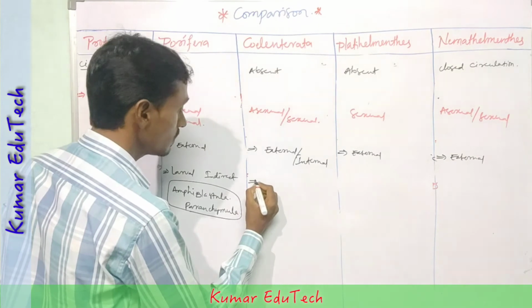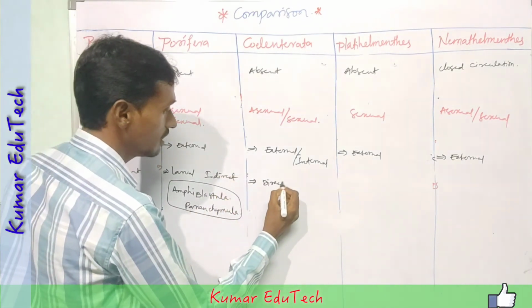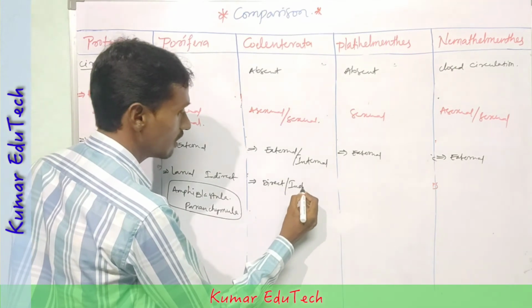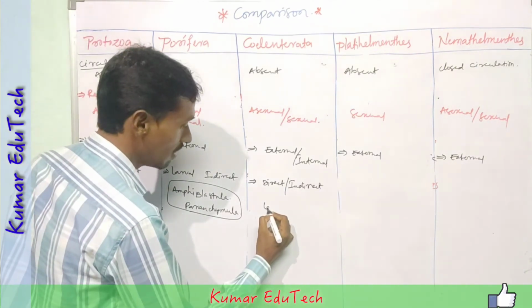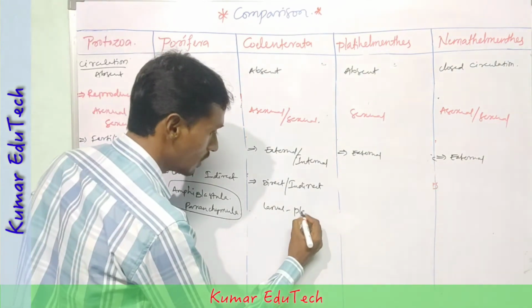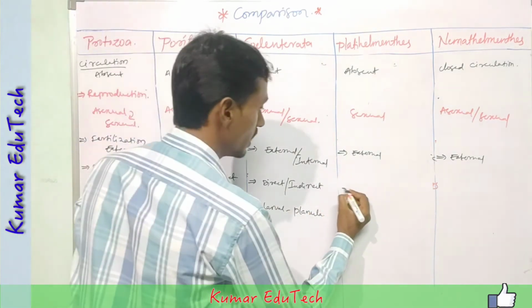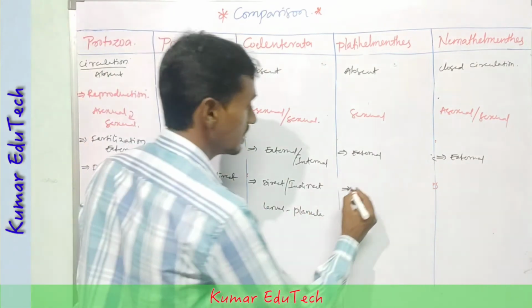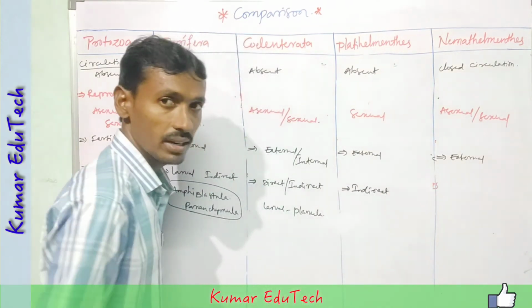Next, in Coelenterata, direct or indirect development occurs. In indirect development, larval forms such as the planula larva are produced.